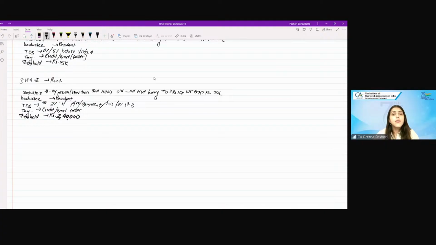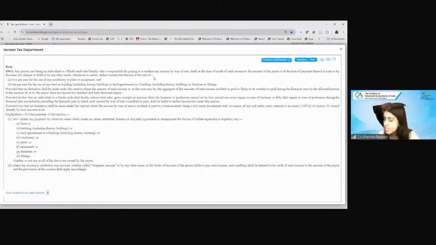Right? Now, tell me one thing. Is this 2,40,000 threshold for the A point as well as the B point, that is, for the plant and machinery as well as for the land and building, or is it a combined threshold? Just read across this proviso and let me know what this 2,40,000 is about.